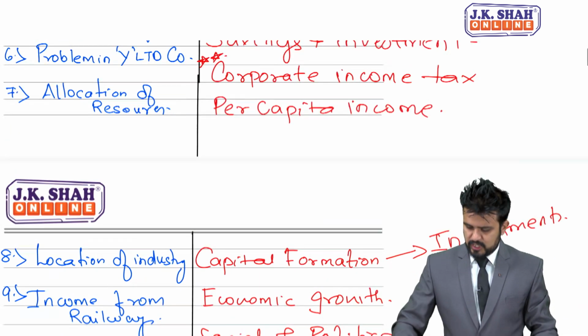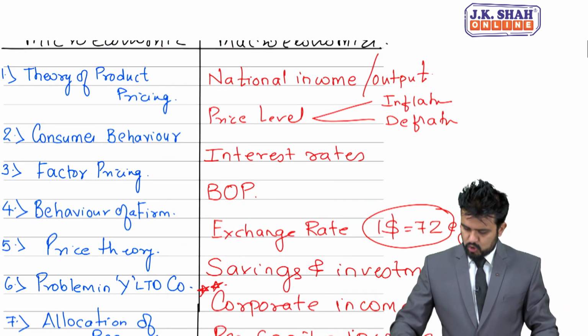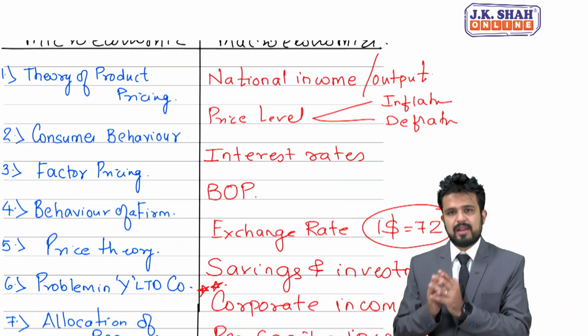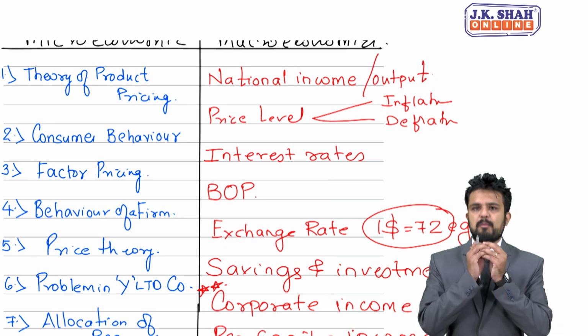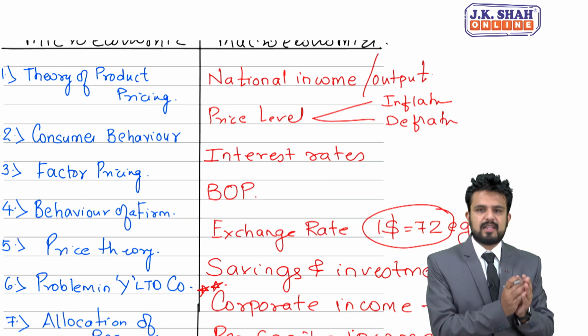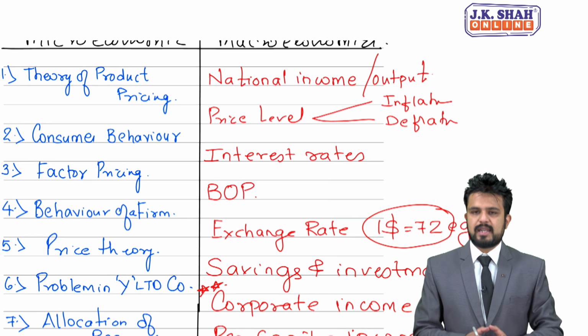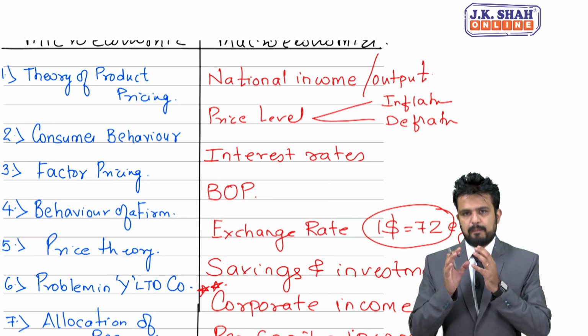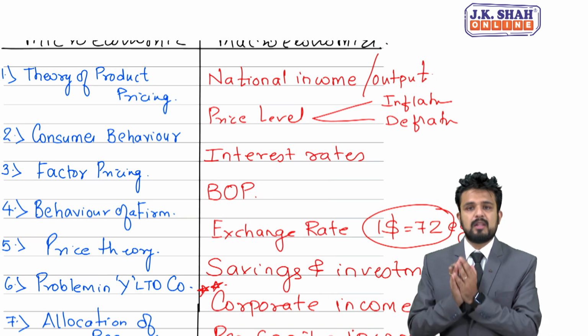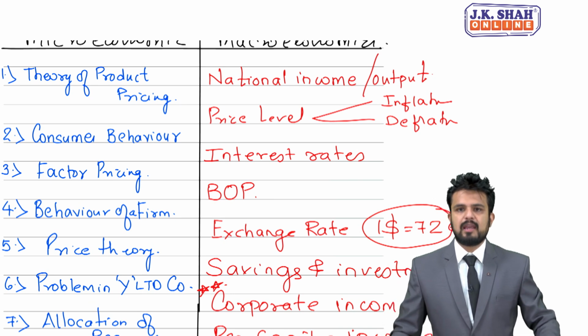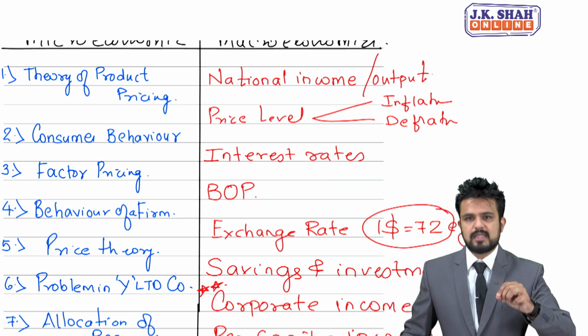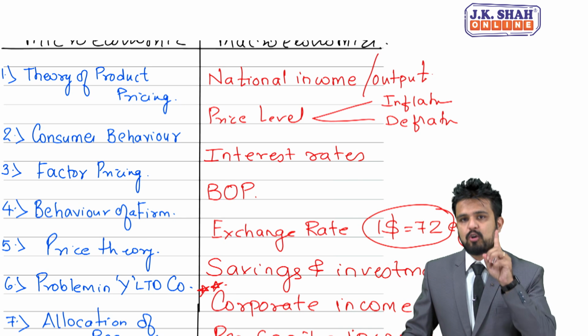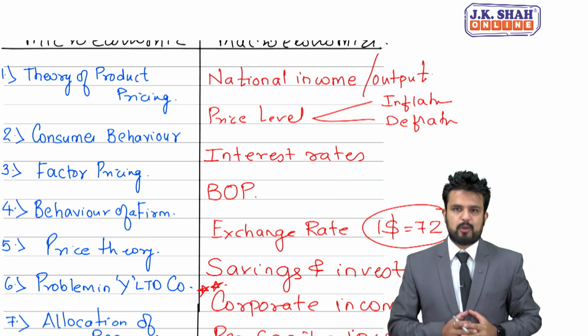Now students, all these points which I have written in red ink represent macroeconomics, and the left hand side in blue ink represents microeconomics. Please study this table thoroughly, sincerely, and you will be able to answer all MCQs related to microeconomics and macroeconomics.